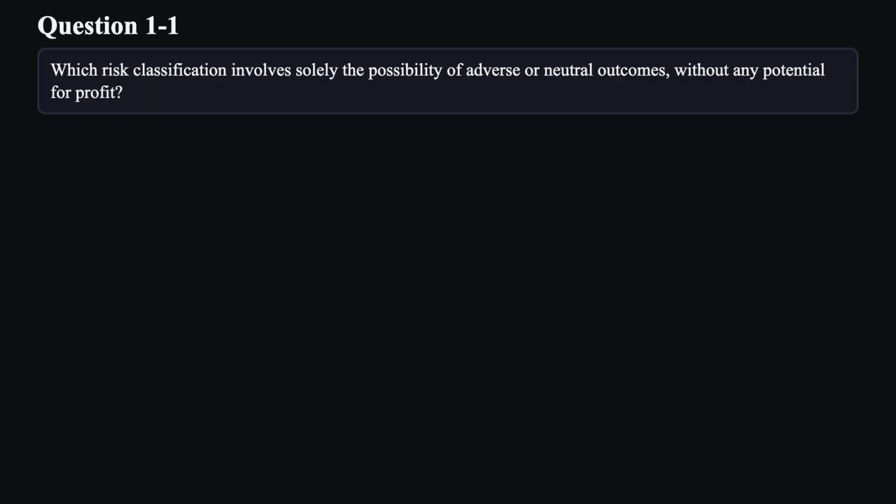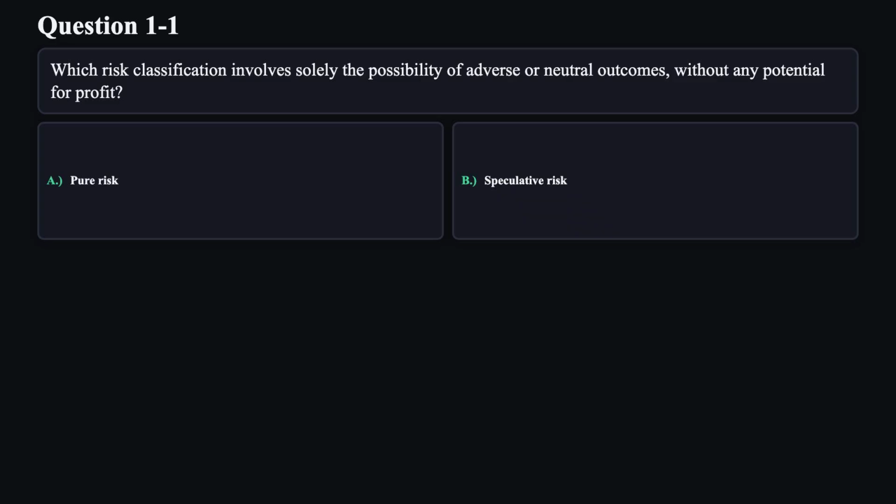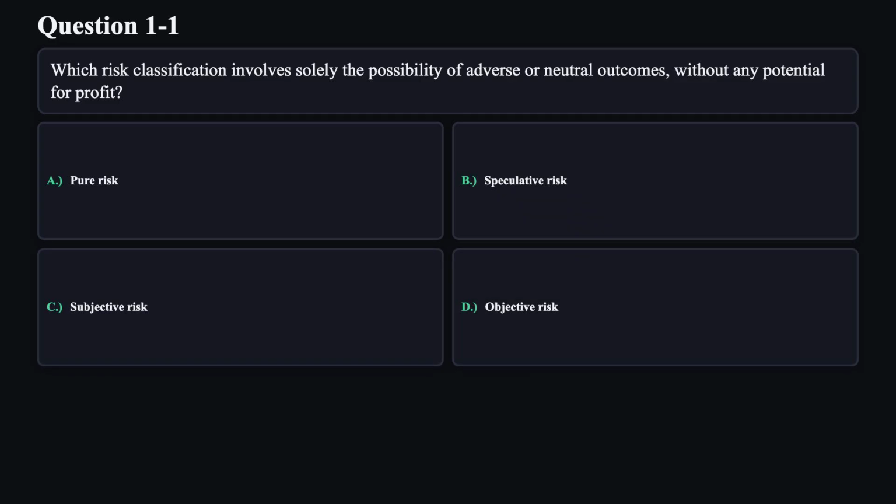Let's get started. Question 1. Which risk classification involves solely the possibility of adverse or neutral outcomes without any potential for profit? A. Pure risk. B. Speculative risk. C. Subjective risk. D. Objective risk.